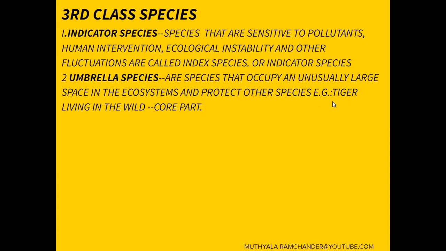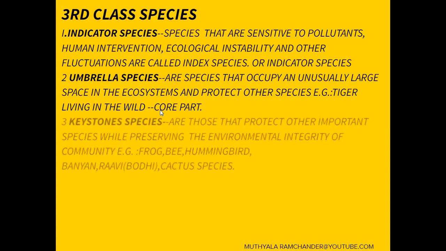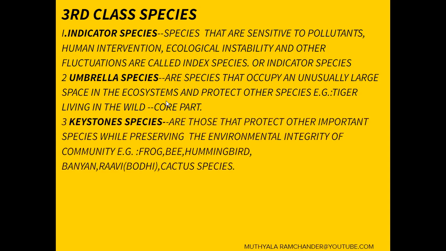In this umbrella species, we protect one species. It occupies a large space of the ecosystem. So the tiger will protect it. Automatically, the tiger protects the core part of living organisms. And in the plant kingdom, the banyan tree also.